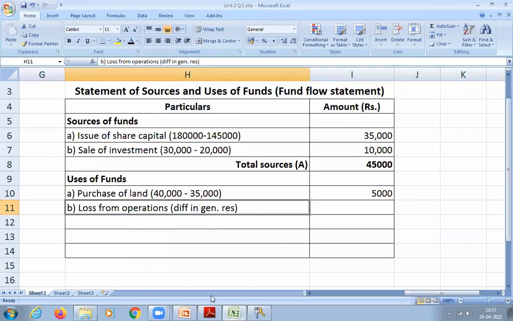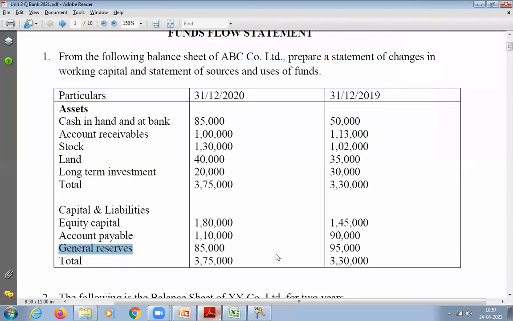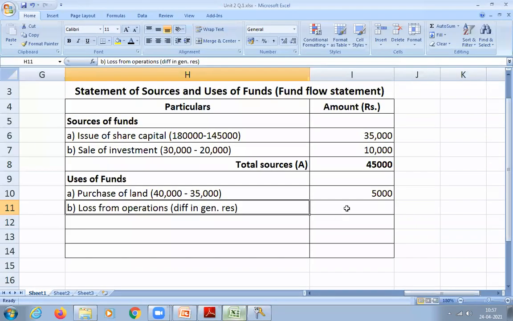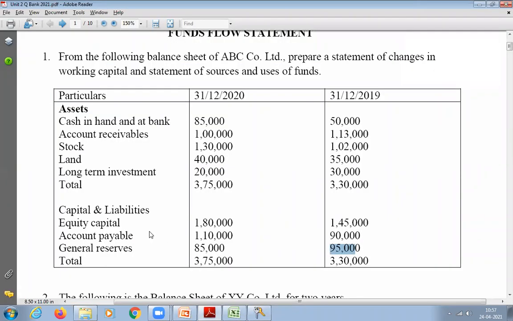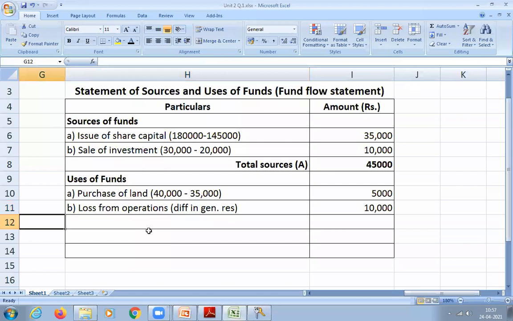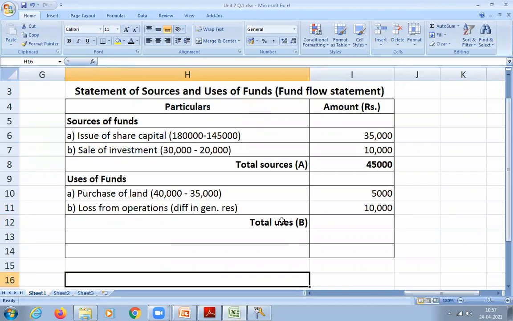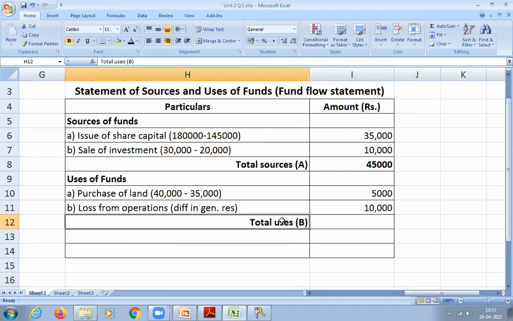So what is the difference amount? 10,000. 85 minus 85. How much? 10,000. Okay. Anything else? That's all we considered. So now we calculate total uses. How much? 15,000.